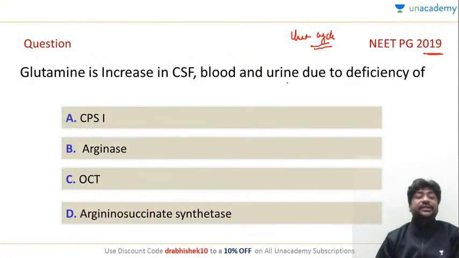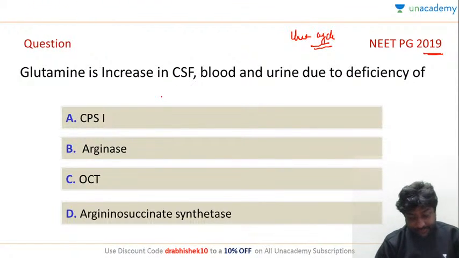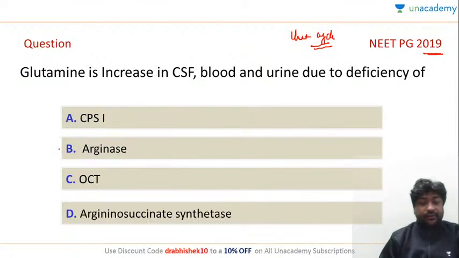Glutamine is increased in CSF, blood and urine due to the deficiency of. Now this is a little controversial question. So let's answer this question. Glutamine is increased in CSF, blood and urine due to the deficiency of. Moksh is saying A, Neha is saying A, 2020 is saying, why not OTC? Will glutamine level not be increased in OTC?